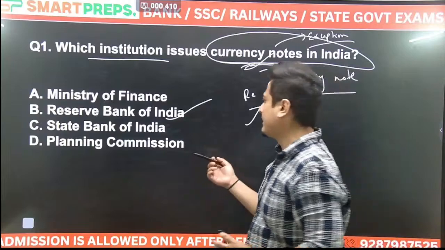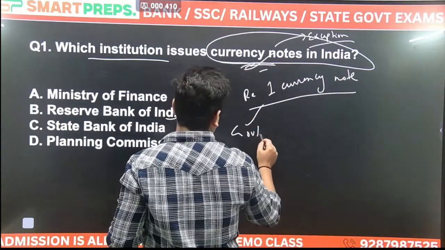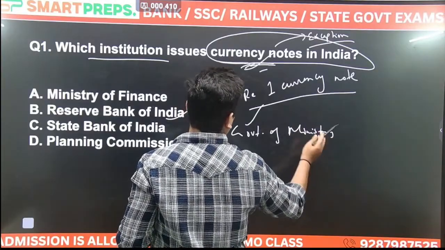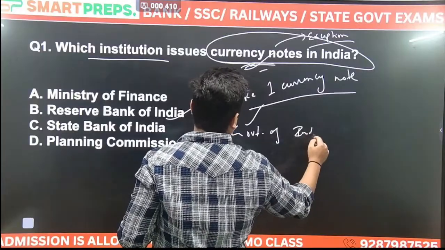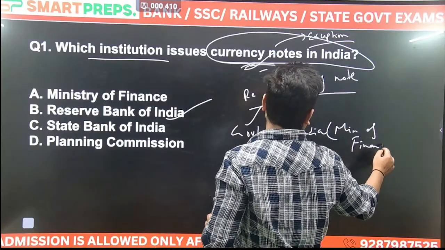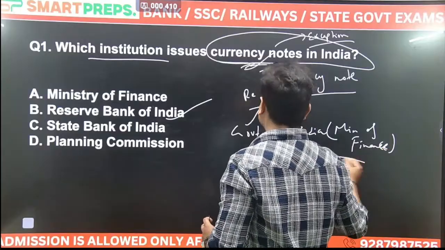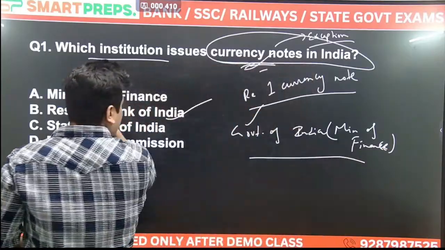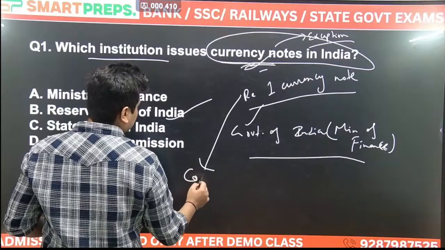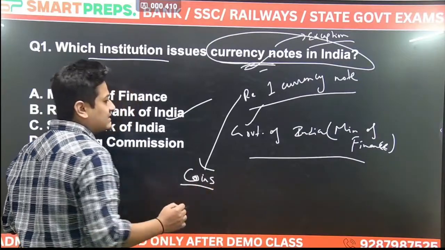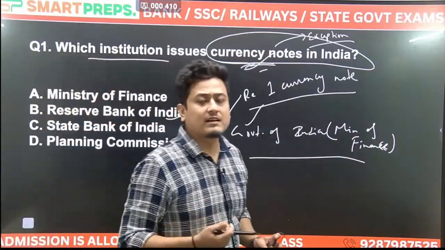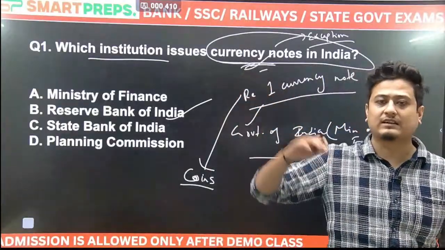Okay, it will be issued by the Government of India, Ministry of Finance. Not only the 1 rupee currency note, the Government of India, which ministry? Ministry of Finance. Who is the finance minister? And along with the 1 rupee currency note, the Government of India also issues the coin. Although the distribution and management of the coins is done by RBI, but the issuing authority is the Government of India. Okay, Ministry of Finance is the issuing authority.